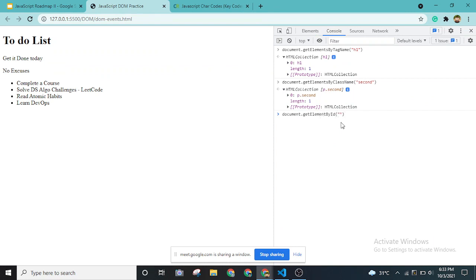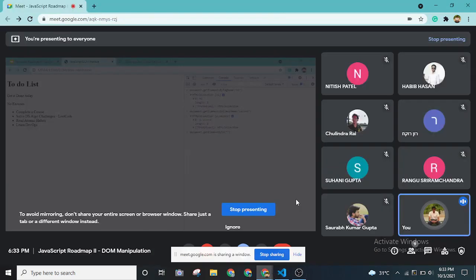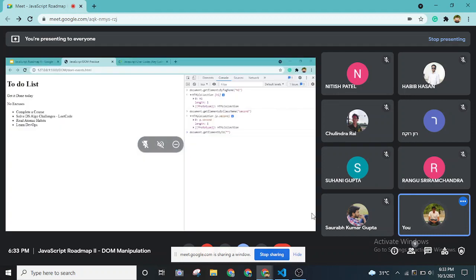So at the end of the day, as you can see, these three functions are getting the elements only. The only difference is what we are using to get them. The first example uses the tag name, which is h1, the second example uses the class name, and the third one uses the id. Now, one difference over here: I have not used the s over here. Can anyone tell me why I'm using s in the first two examples and not in the third one, for the id? Does anyone have any idea, any clue, any suggestion, any guess?